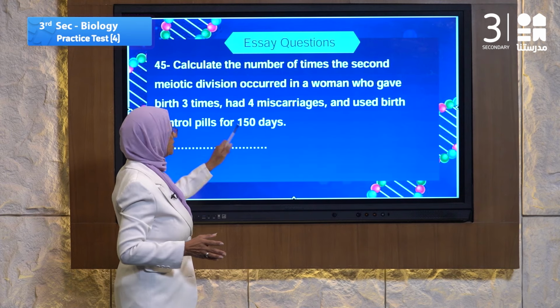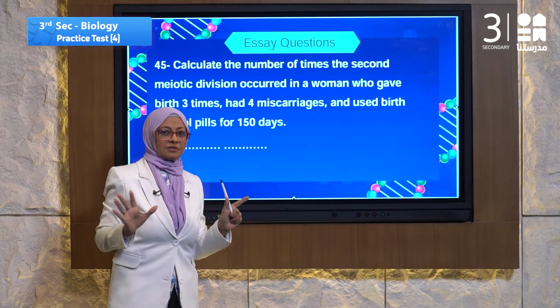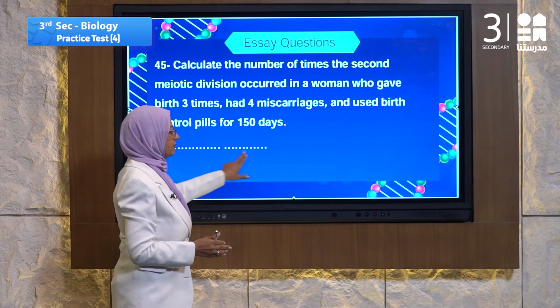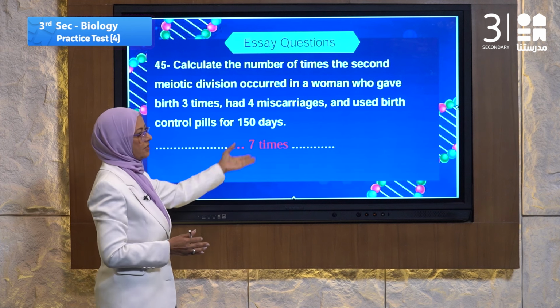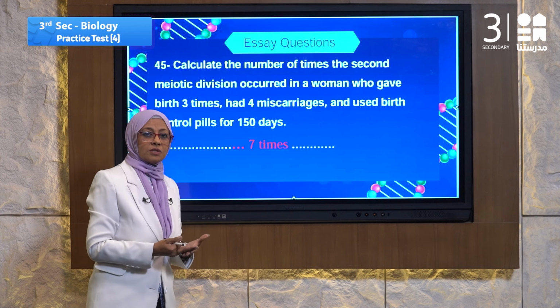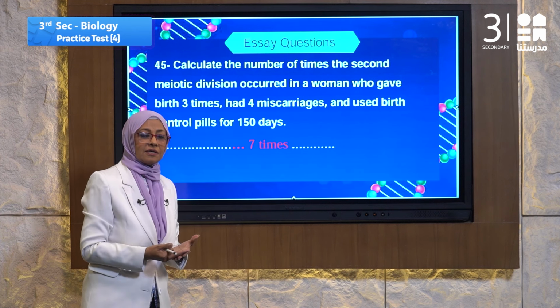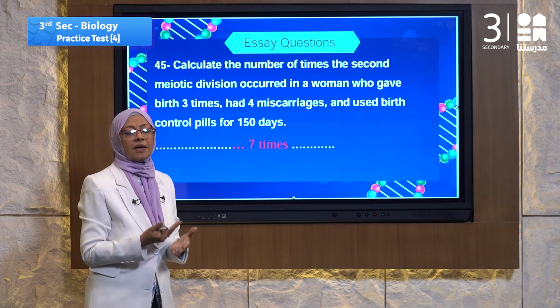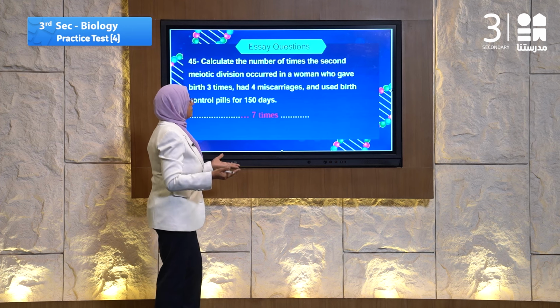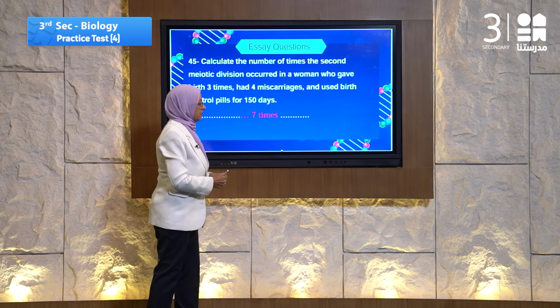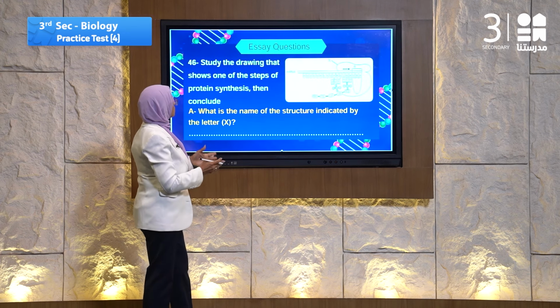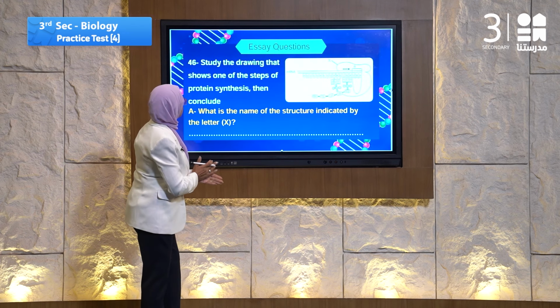So we calculate to what? To 7. How many times? 7. The answer, 7 times. Why? Because they made a fetus, they made an embryo, even if they miscarried. Okay? Let's go to question number 46.